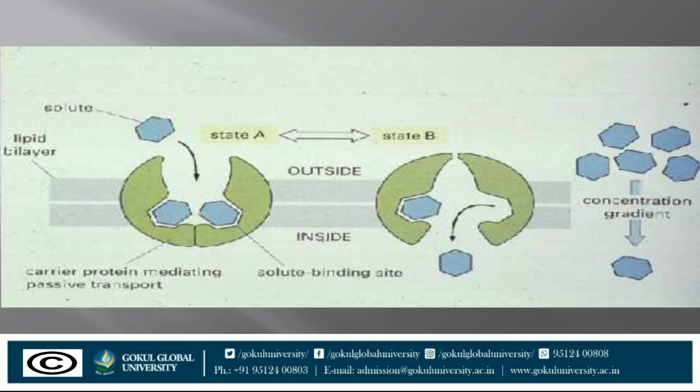In facilitated diffusion, the transporters belonging to the superfamily of solute carriers, that is SLC transporters, operate passively without needing energy and translocate the substrate in the direction of its electrochemical gradient, that is from a region of higher concentration to a region of lower concentration. So it merely facilitates the permeation of a poorly diffusible substrate. Example, the entry of glucose into muscle and fat cells by glucose transporter GLUT4.